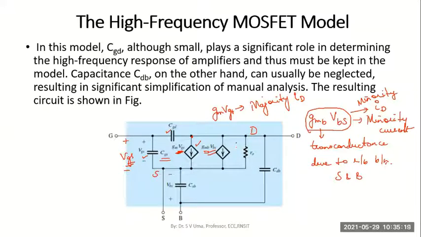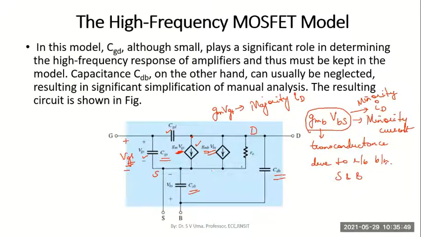Okay, so these are the major elements. Along with these, here we have included only the gate capacitive effect. Along with this, we have to include the transition capacitance due to the reverse biased drain to body junction, CDB, and the transition capacitance due to the reverse biased source and body junction, CSB.